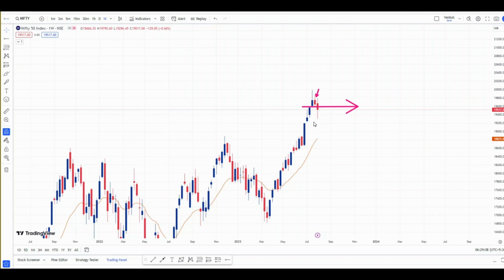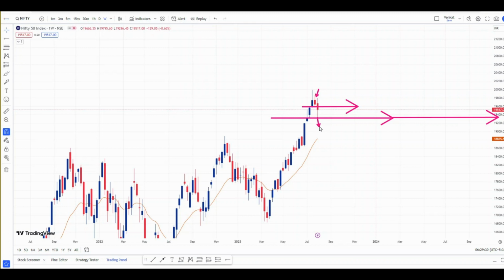Now we need a confirmation. For that confirmation, in the coming days, if Nifty starts trading below this level, what is this level? This is 19,300. If Nifty starts trading below this 19,300, then we can directly short Nifty for targets of 300 to 500 points. We will see the levels in the lower time frame.